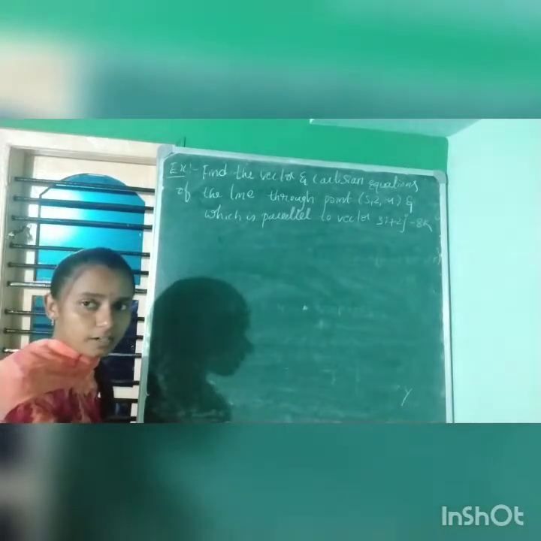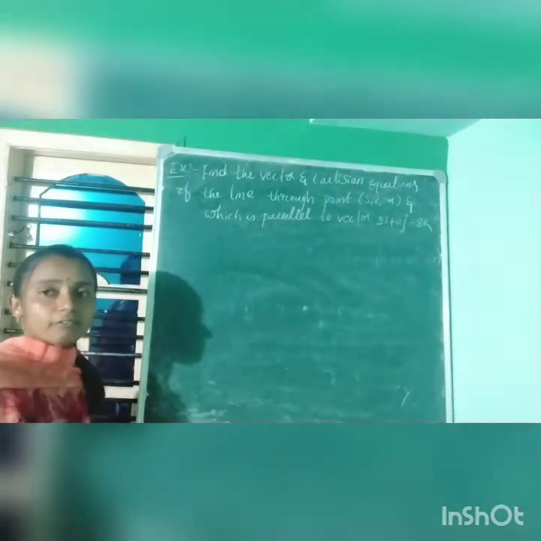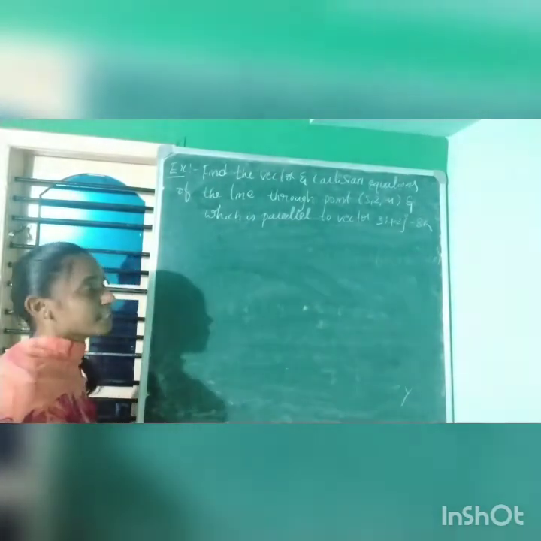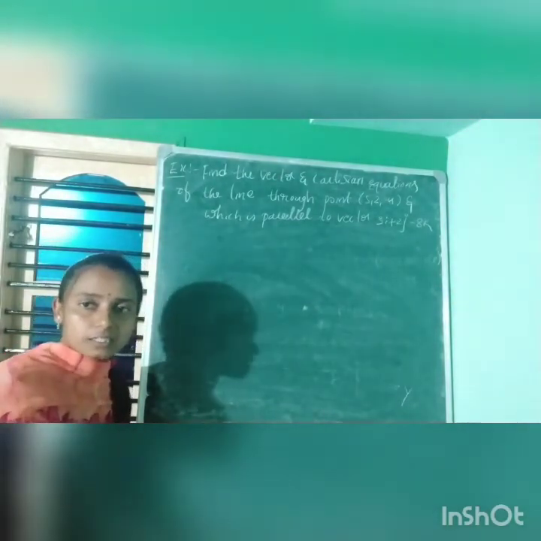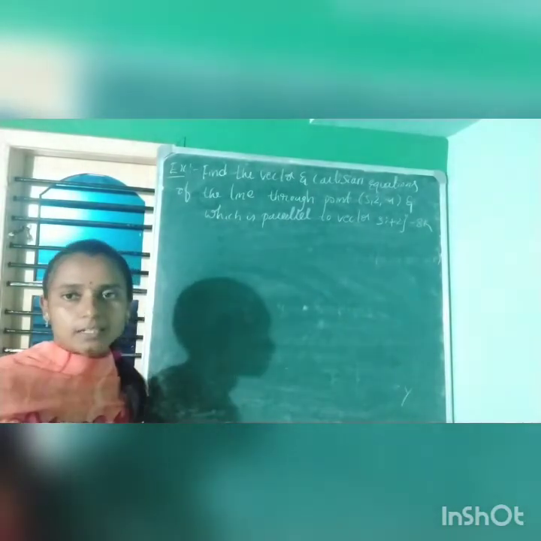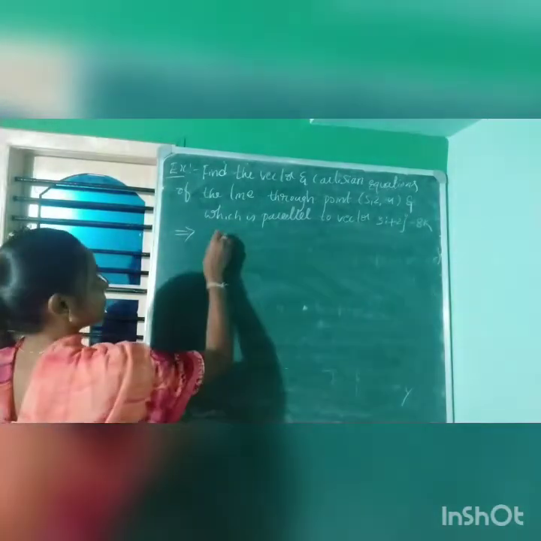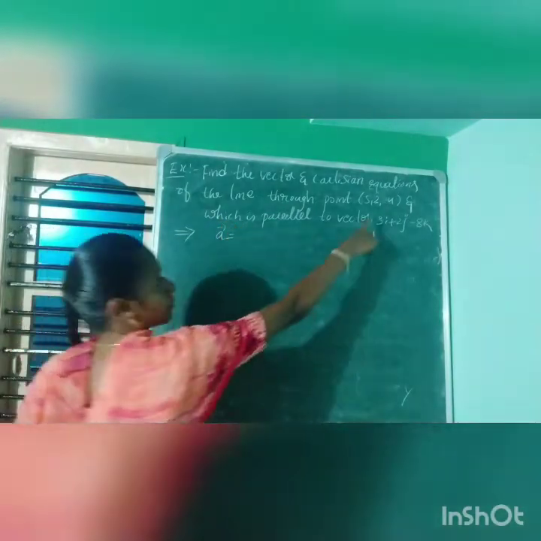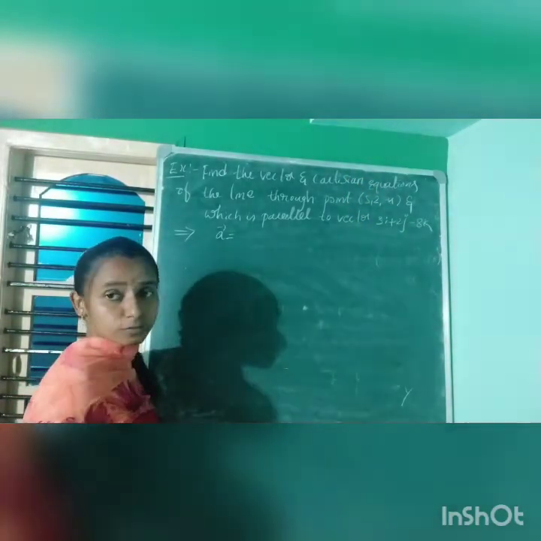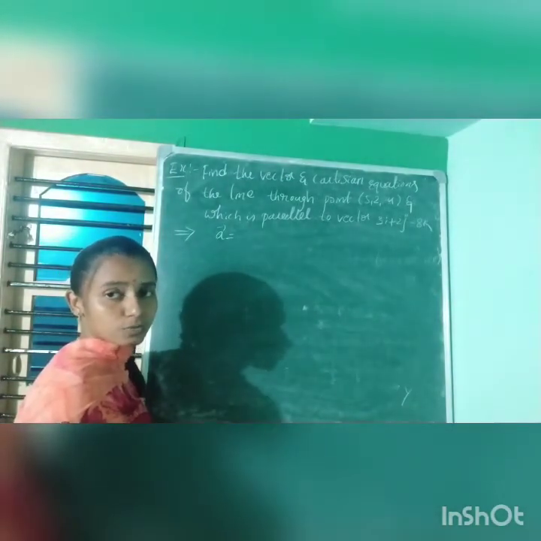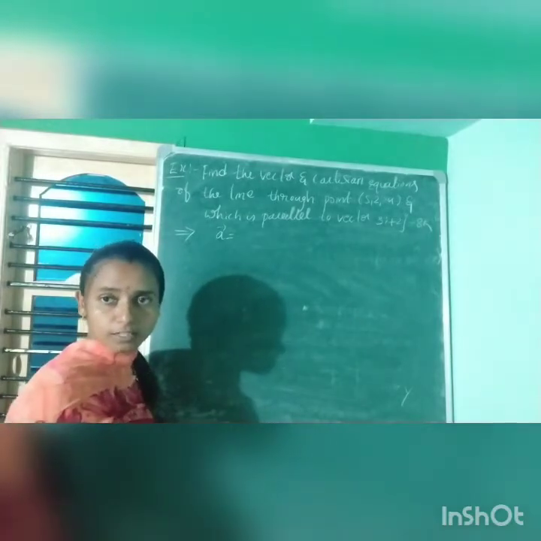So the point you can write in vector form, and the given vector, that is the parallel vector, is in vector form only. So you just substitute vector a and vector b in the vector form as well as the Cartesian form. There you will get the required equation of a line in both forms. I can write the point in vector form as vector a: 5 along the x-axis, 2 along the y-axis, and −4 along the z-axis, which is 5 with the i component, 2 with the j component, and −4 with the k component.